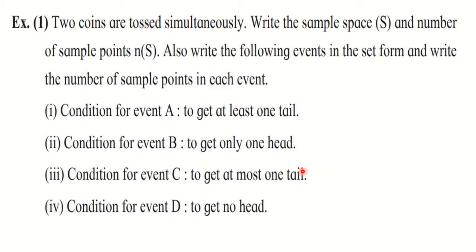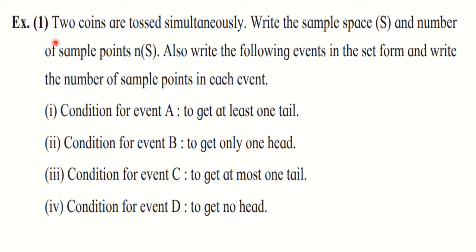Okay. Now let us go further. Let us move towards the solved examples from the textbook. First solved example: two coins are tossed simultaneously. Write the sample space S and the number of sample points N of S. Also write the following events in set form and write the number of sample points for each event.